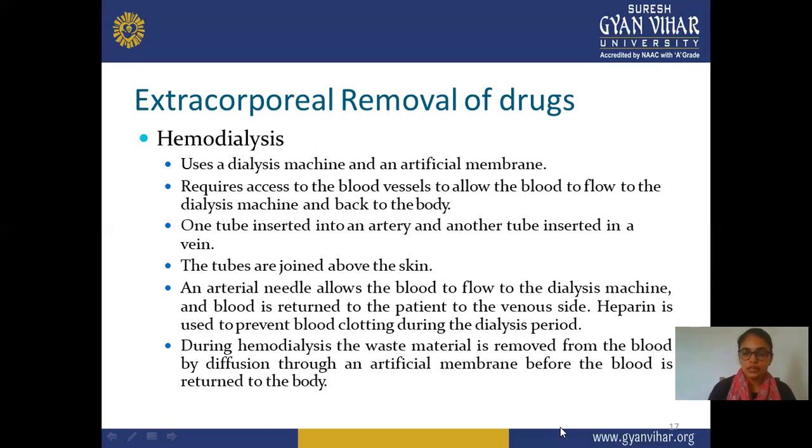Proper joining of the artery and vein tubes with the skin takes place, and blood flow also takes place. Due to hemodialysis, waste metabolites are easily transferred from the blood across the membrane. So this is how hemodialysis is done.